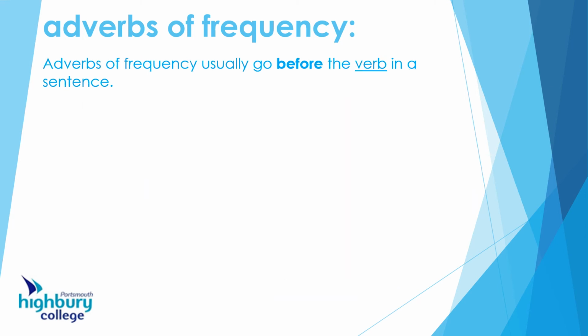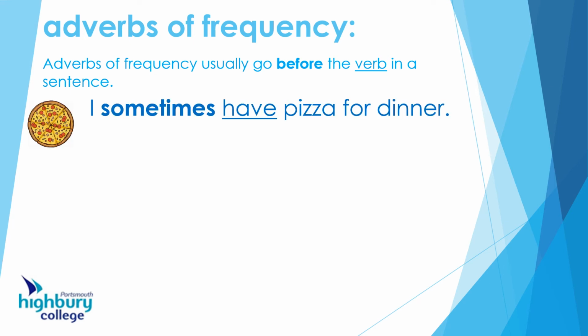Okay, so where do we write the adverbs of frequency? Well, they usually go before the verb in a sentence. If you remember the adverbs of manner, they usually go after the verb. Adverbs of frequency usually go before. There you are. I sometimes have pizza for dinner.